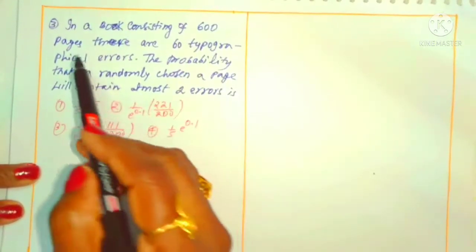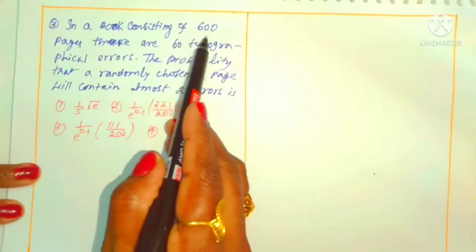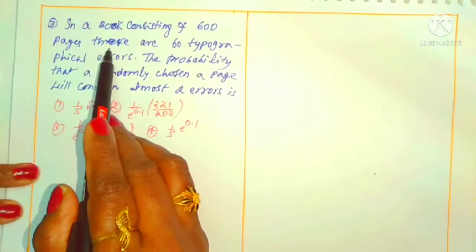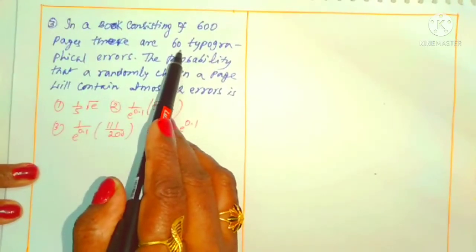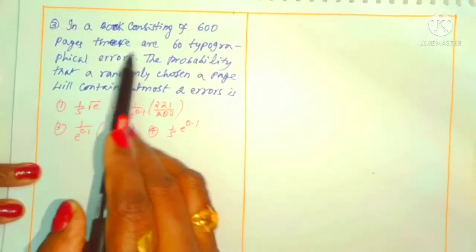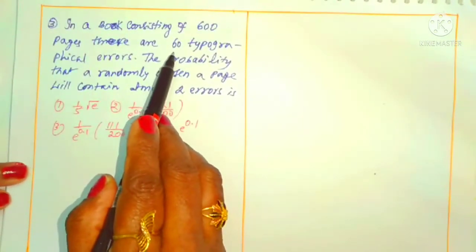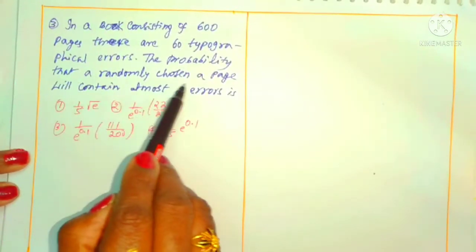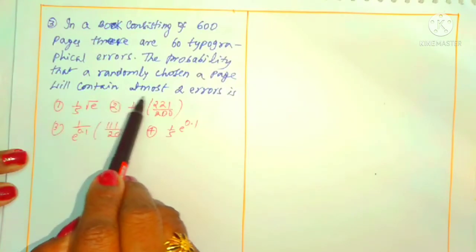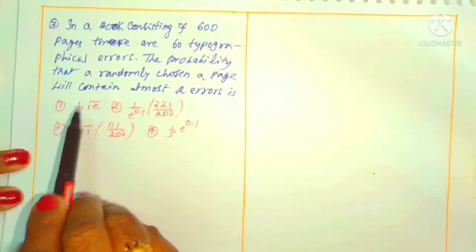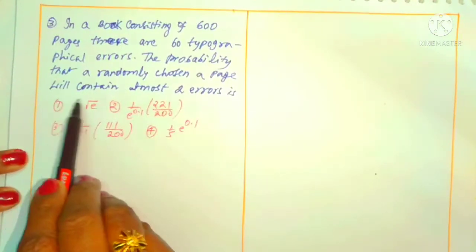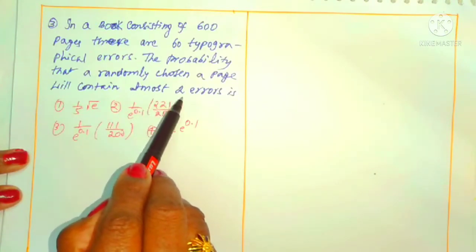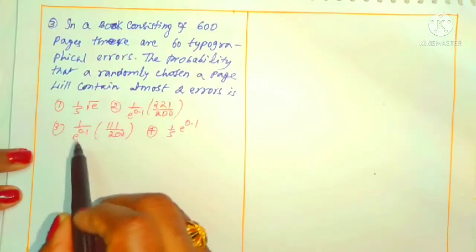Look at this question. What is given here? A book consists of 600 pages. There are 60 typographical errors in those 600 pages, that is, 60 typing mistakes. The probability that a randomly chosen page will contain at most 2 errors. So we want the probability that the chosen page will contain at most, in the sense of maximum, 2 errors. So we have to find its probability.